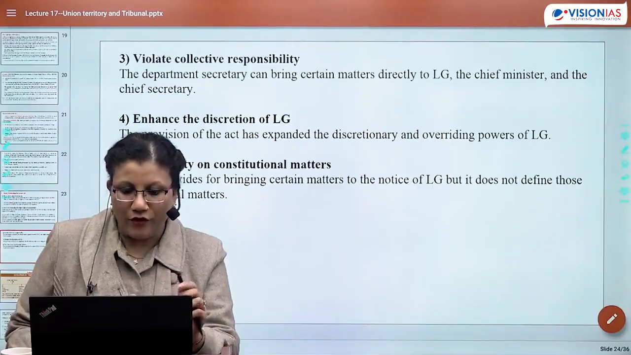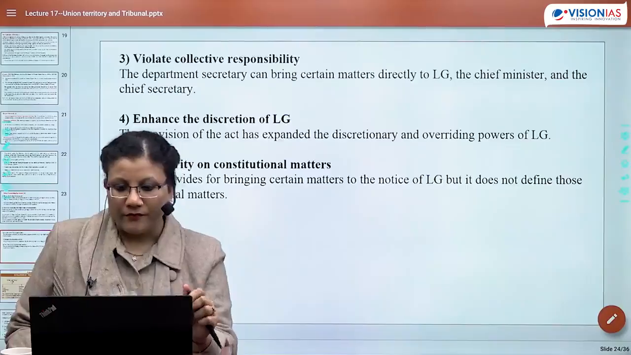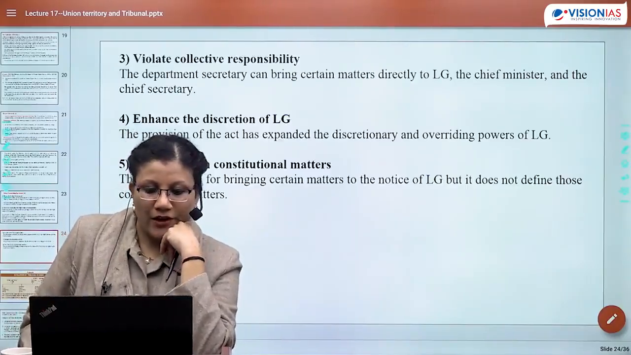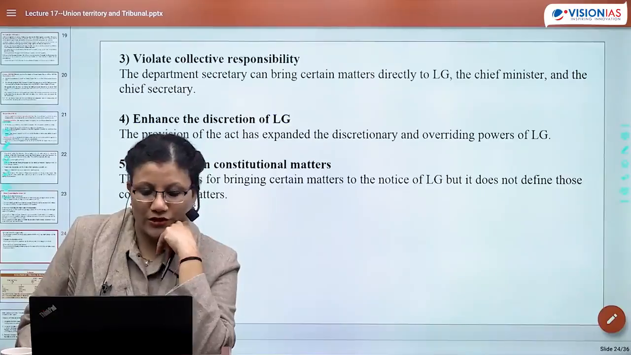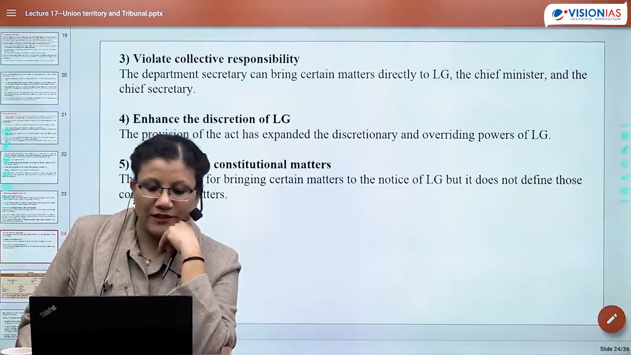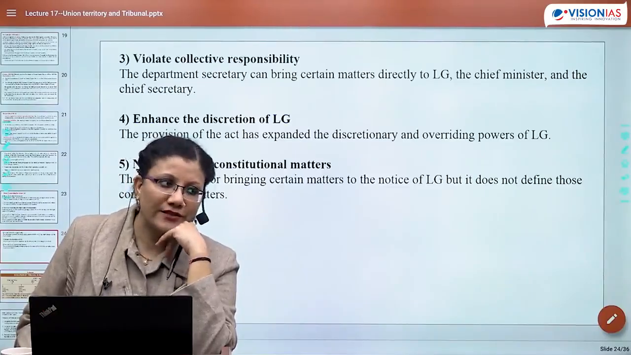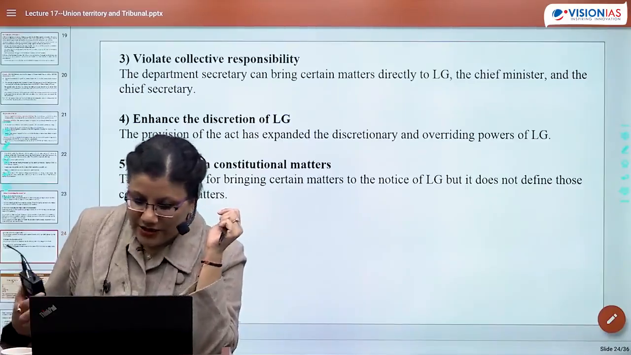Okay, which of the following UTs was given a partial statehood status in India? Partial statehood status is given. Options are Chandigarh, Dadra and Nagar Haveli, Daman and Diu, Pondicherry. Puducherry has been given a partial statehood status in India. Okay? Complete statehood status is not given, though we do have a legislative assembly. So these are a few more questions.